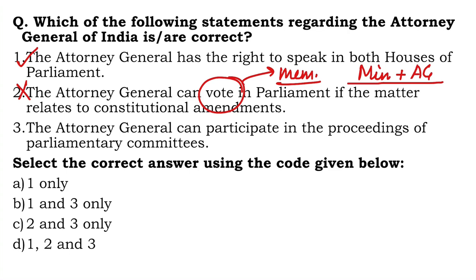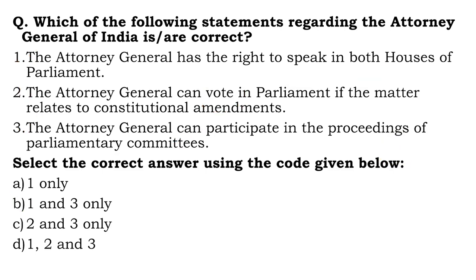The Attorney General can participate in the proceedings of the parliamentary committee. So 3 is right. 1 and 3, B is the right answer. I would also like you guys to write in the comment section which is the article which provides them with such authority. Please mention the article in the comment section. Moving on to the next one.